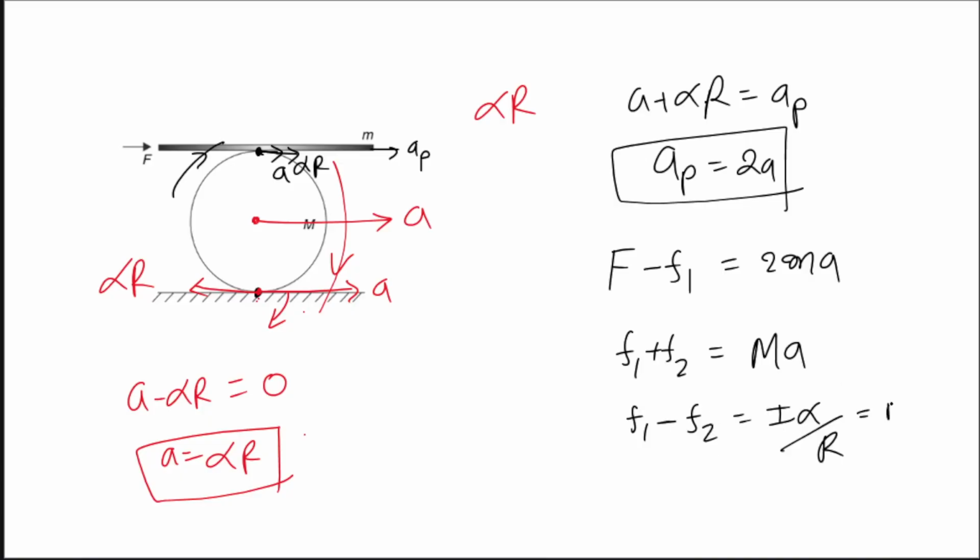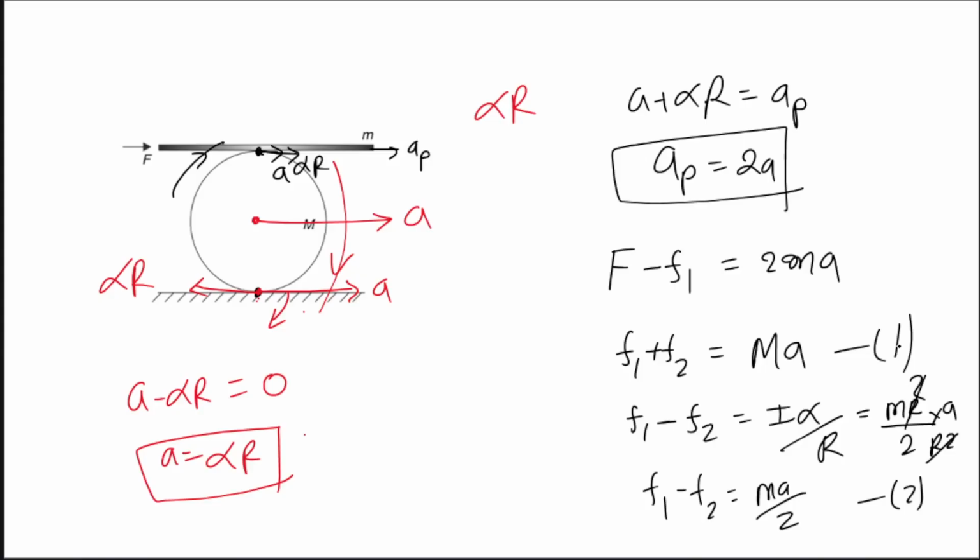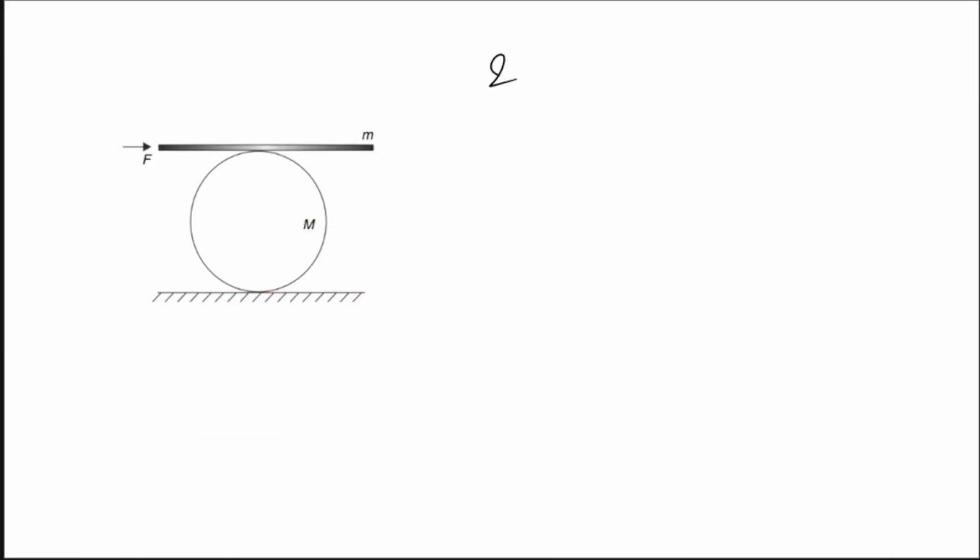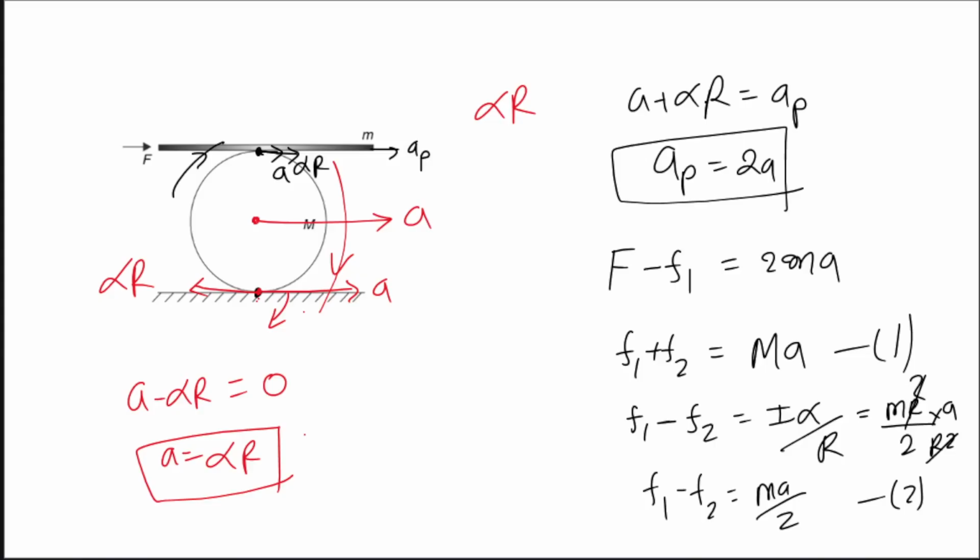Now you put the value of I, that is your m r square by 2. Put the value of alpha, that is a by r. So write a by r here, so r square, this will get cancelled, ma by 2. So F1 minus F2 is equal to how much? ma by 2. Let us call this equation 1. Let us call this equation 2. Add equations 1 and 2. If you add them, you will get 2F1 is equal to 3ma by 2. Then we have another equation, which is this one. Let us call this equation third. So if you put the value of F1, the one we have got just now, we will be able to get the value of acceleration.